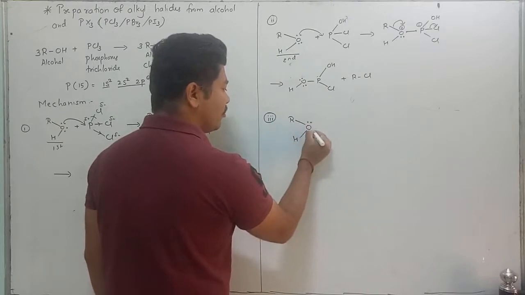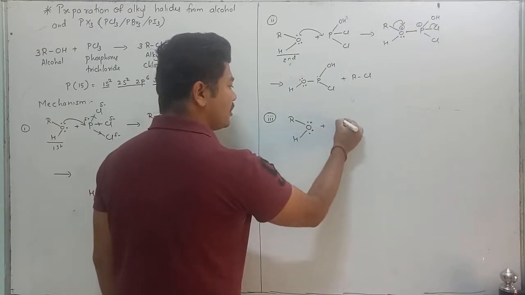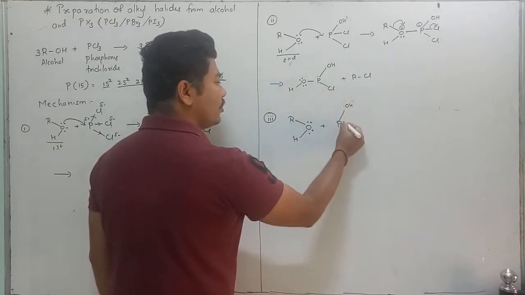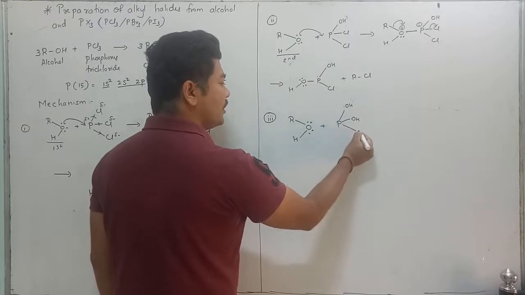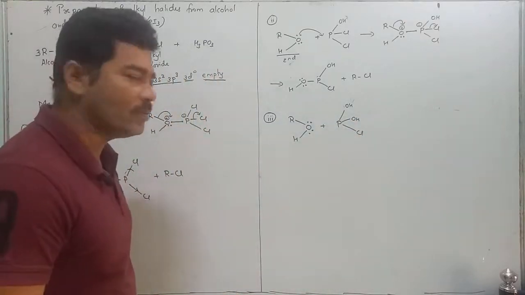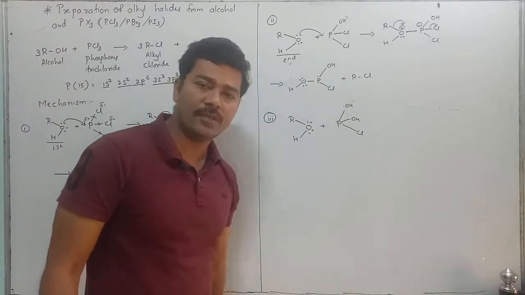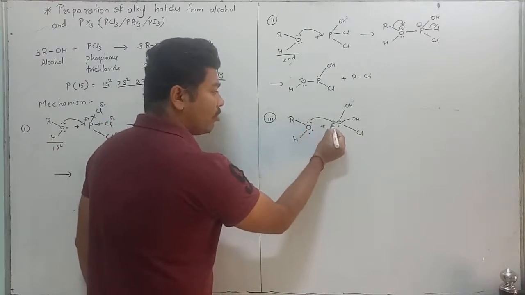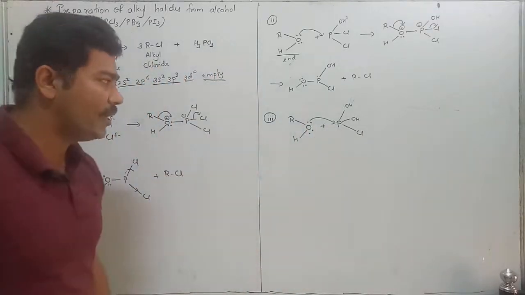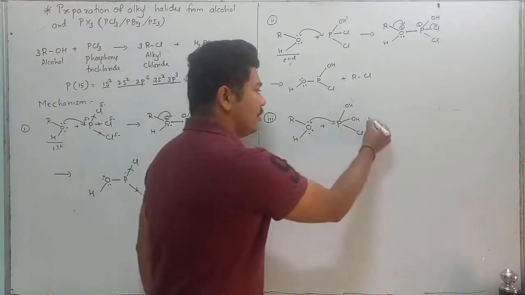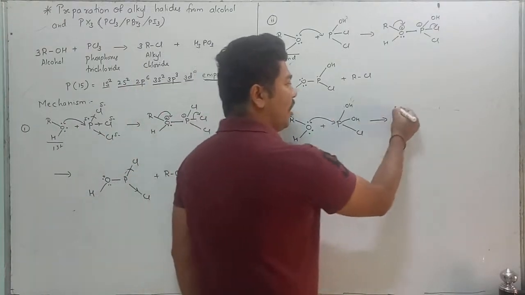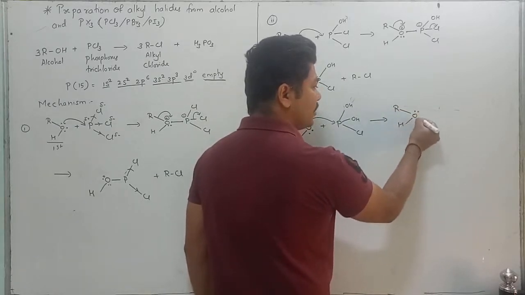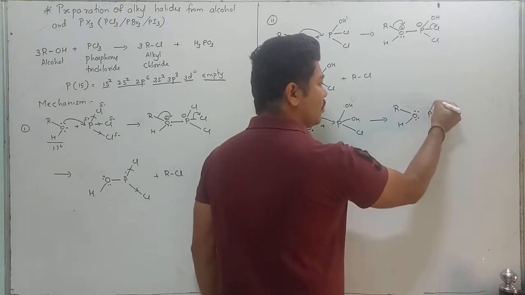ROH, 4 electrons, phosphorus, not Cl now, OH, and Cl. Is it right? Phosphorus, OH and Cl. Okay? Now, the oxygen donates the electron. Why? Phosphorus contains empty d orbitals. Okay? And results in the preparation of ROH. Oxygen carries 4 electrons. Phosphorus, OH,